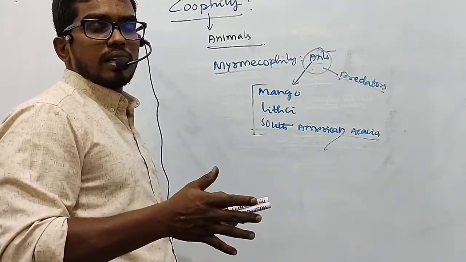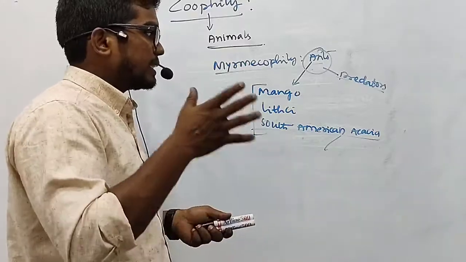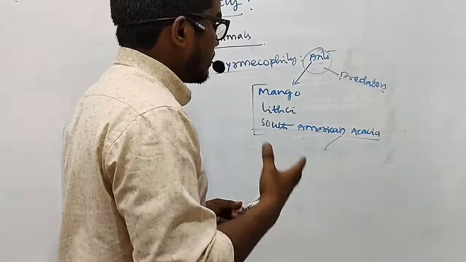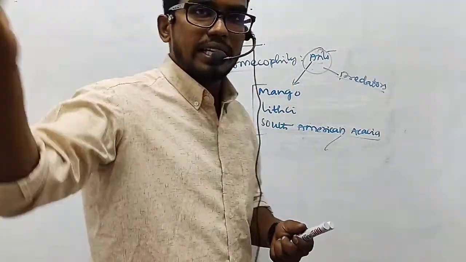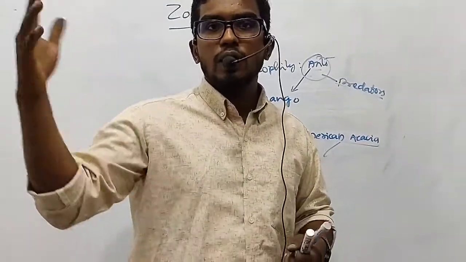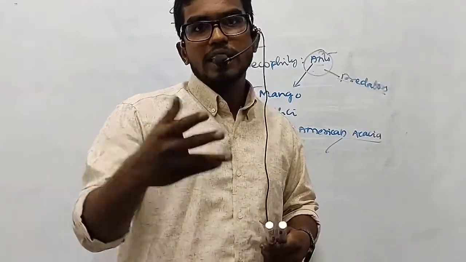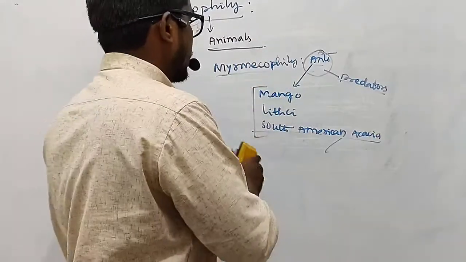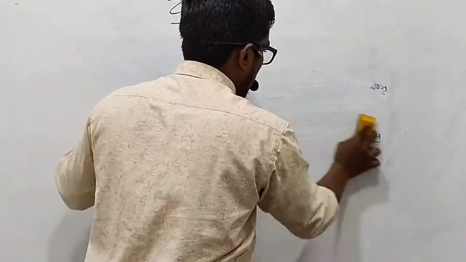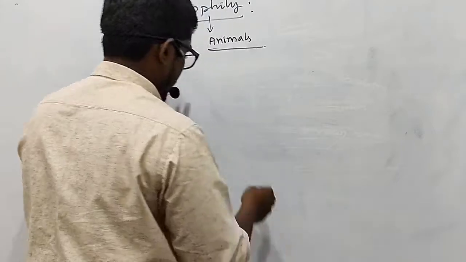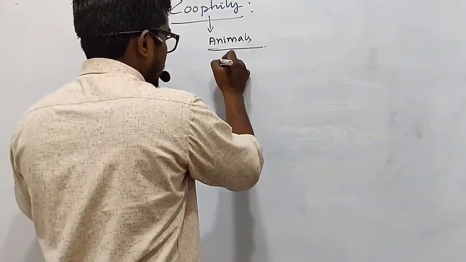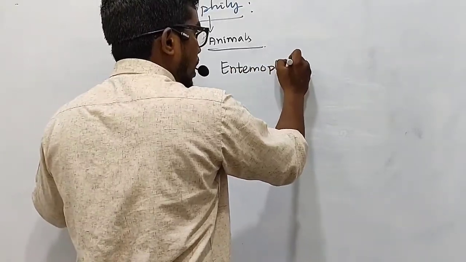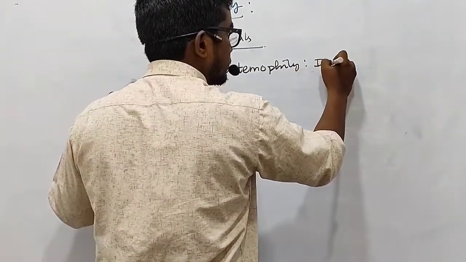So when this happens, my dear students, pollination is affected. That is why we generally find pollination by ants in mango. Most of you might have seen mango trees where we find ants. So ants bring about pollination, and we refer to it as myrmecophily. And the final one which we have here is entomophily, that is, pollination by insects.